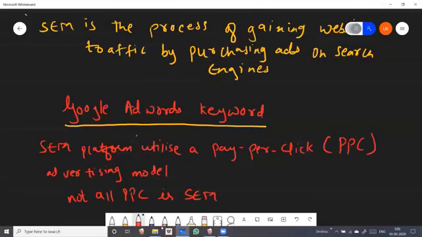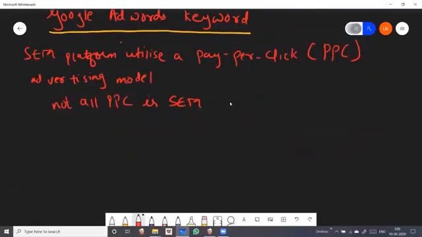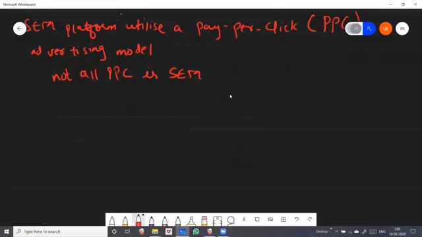That is search engine marketing. Okay, students, so you have to remember this: if you are using Google Ads keywords, SEM platforms utilize a pay per click advertising model, where the number of times users click on the link of your website counts. So the search engine boosts your website and increases the organic traffic using the pay per click model.